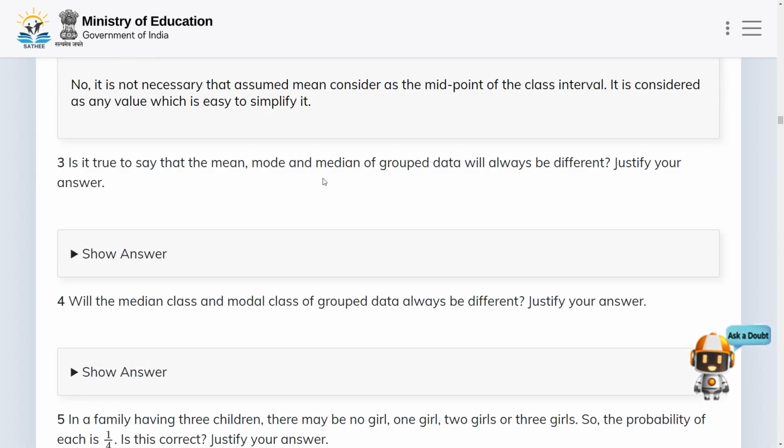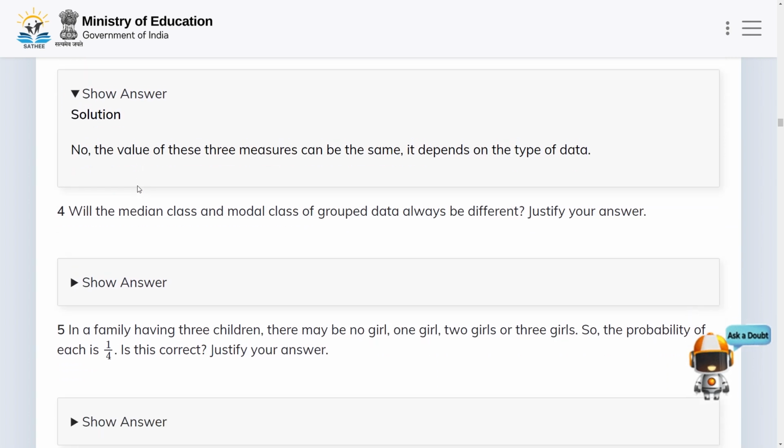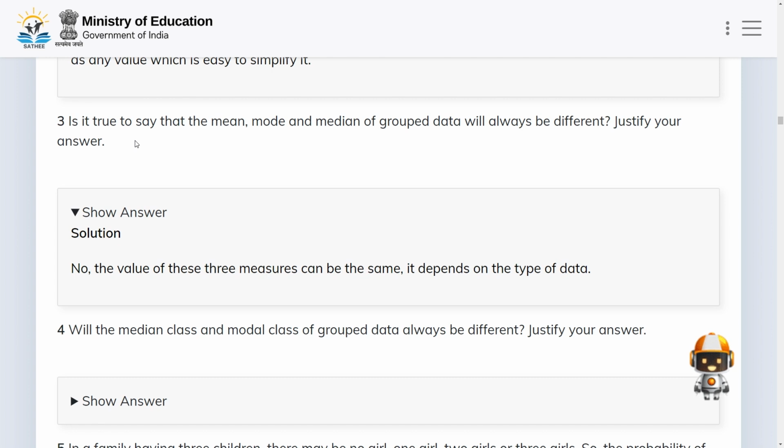Now let us check question number 3. Here we have: is it true to say that the mean, mode and median of grouped data will always be different? Justify your answer. Let us see the answer. The answer is no. It is not true to say that the mean, mode and median of grouped data will always be different. Sometimes they may be equal.